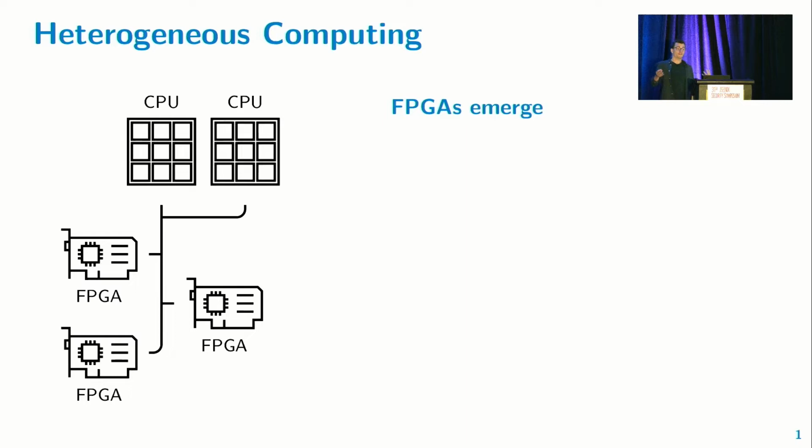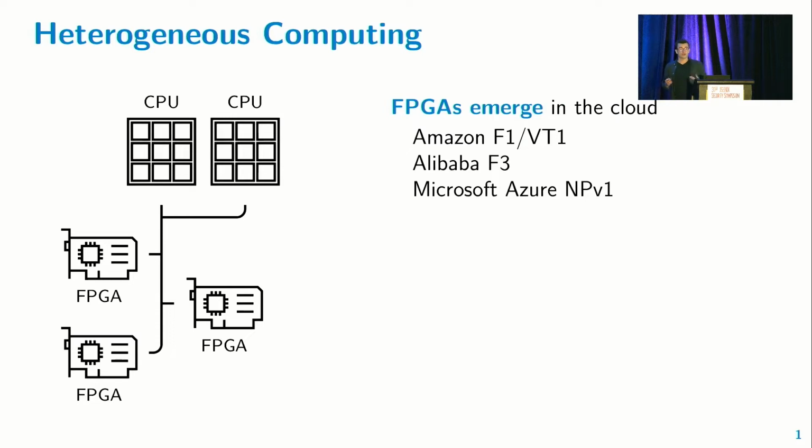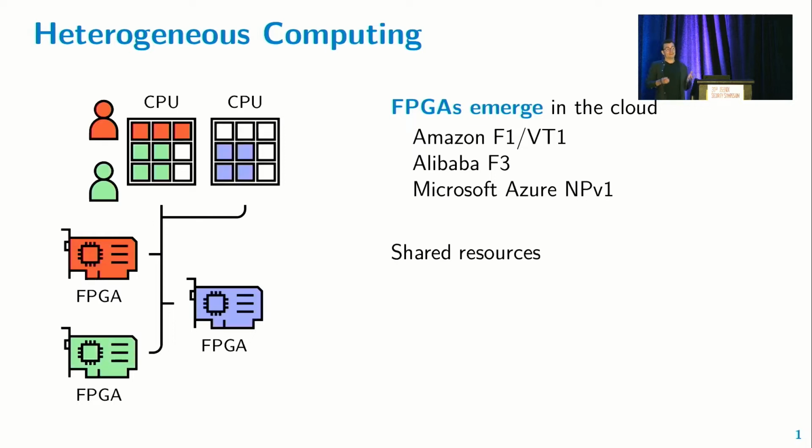So we see some demand emerge for FPGAs, and where there's demand, supply automatically follows, and we see cloud service providers like AWS, Alibaba, and Azure providing means for domain-specific hardware acceleration on FPGAs for their customers. Now, of course, the cloud economics still dictate the same model, being let's place as many tenants as possible on the same shared resources, so on the same physical device.